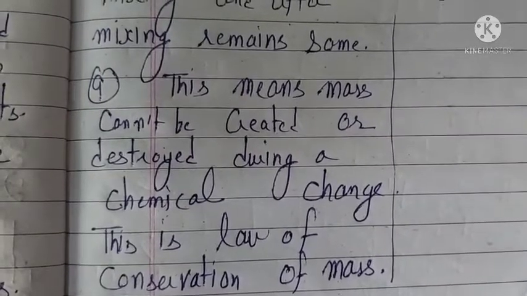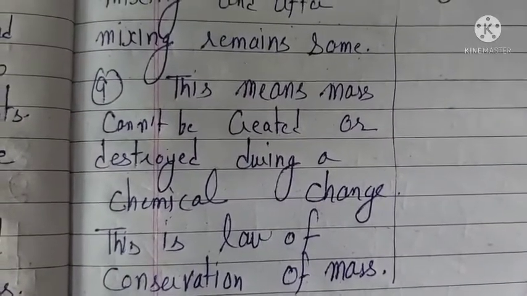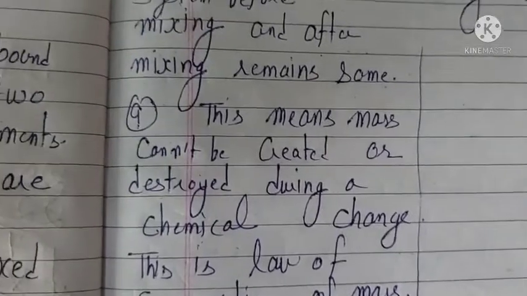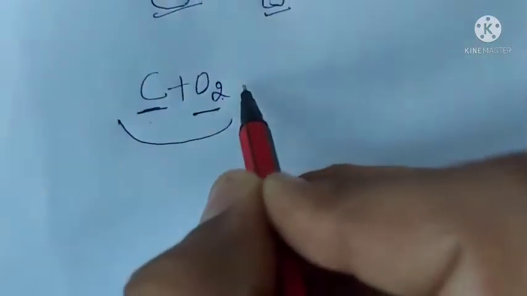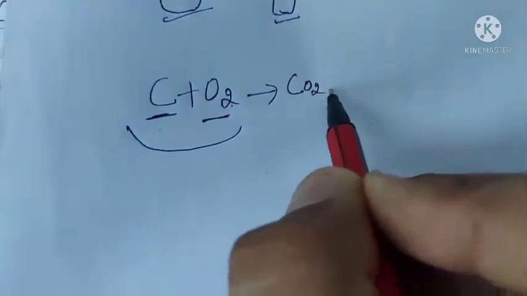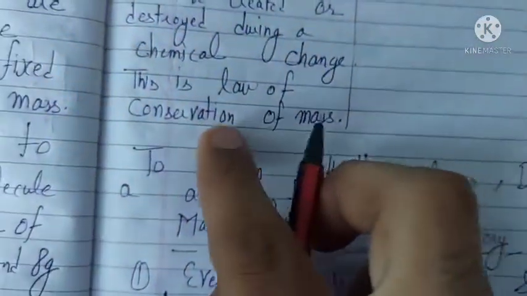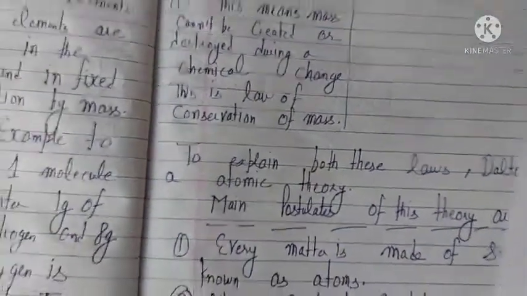So when a chemical reaction is taking place, the mass of the reactants is equal to the mass of the products, like C plus O2. The mass of carbon plus the mass of the two atoms of oxygen is the mass of the reactants, and it is going to be equal to the mass of the products. So this is the law of conservation of mass.